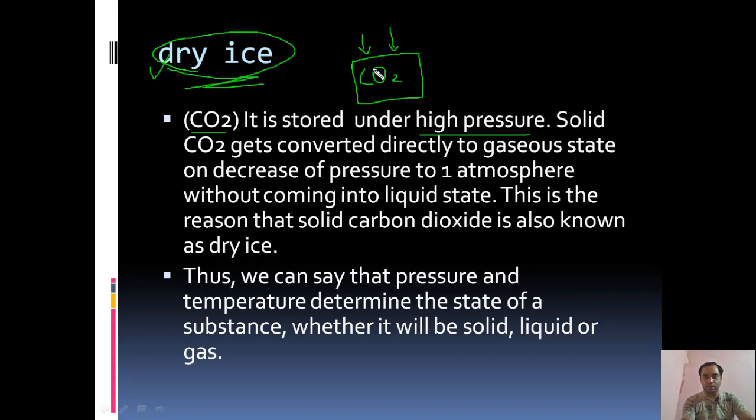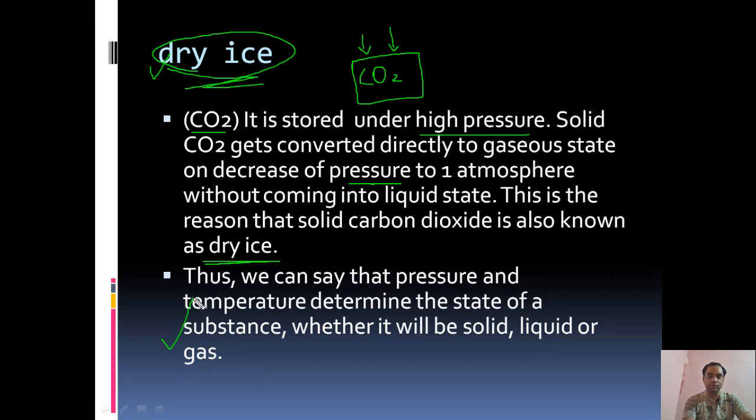So when the pressure is released, solid CO2 gets converted directly to the gaseous state on decreasing pressure. When the pressure is decreased, the solid carbon dioxide, that is dry ice, will convert itself into carbon dioxide gas. This is the reason that solid carbon dioxide is known as dry ice. Okay. Thus, we can say that pressure and temperature determine the state of a substance, whether it will be solid, liquid or gas.